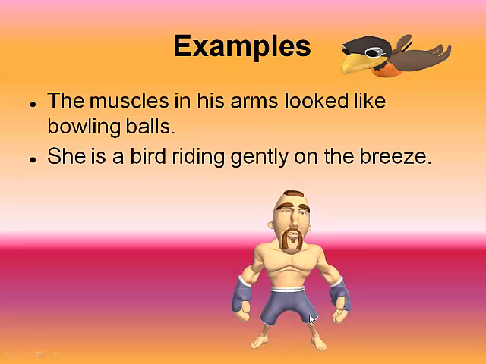For example, the muscles in his arms looked like bowling balls. His muscles are not literally bowling balls. They're probably just large, hard, and round. Or, she is a bird riding gently on the breeze. She is certainly not flying through the air. Instead, it's just talking about how smoothly she's moving.